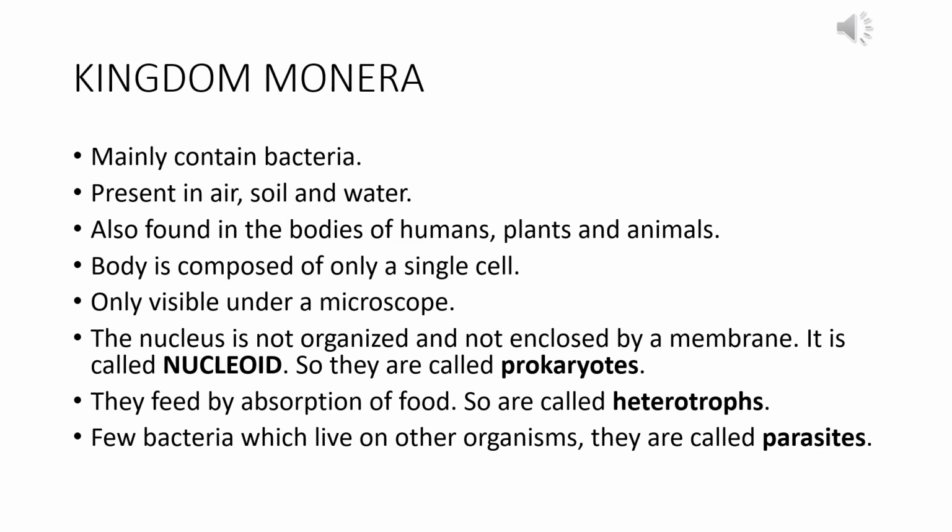And I have also said that the kingdom Monera contains the prokaryotic organisms. What does that mean? That the nucleus is not organized and not enclosed by a membrane. It is called nucleoid. So they are called the prokaryotes. Also, they feed by absorption of food. They do not have chlorophyll. They cannot trap the sunlight. So they are not autotrophs, but they are heterotrophs. Few bacteria which live on other organisms actually harm that organism. And so those bacteria are called the parasites.